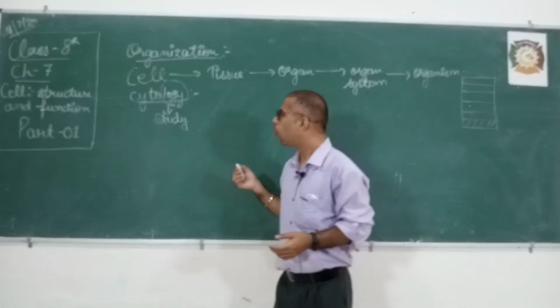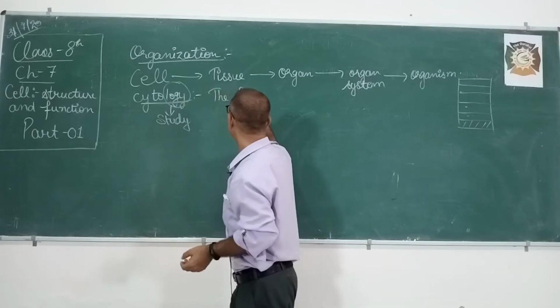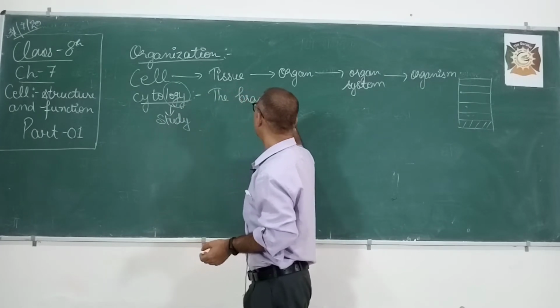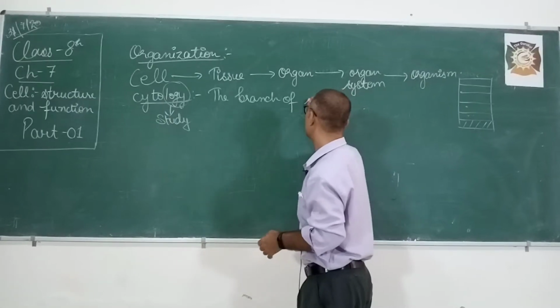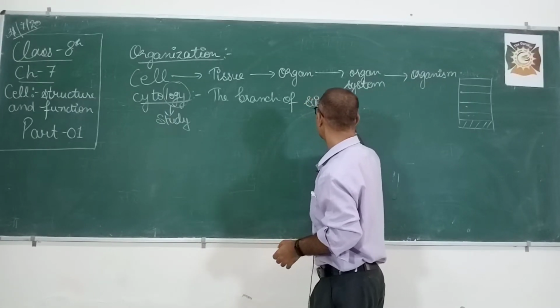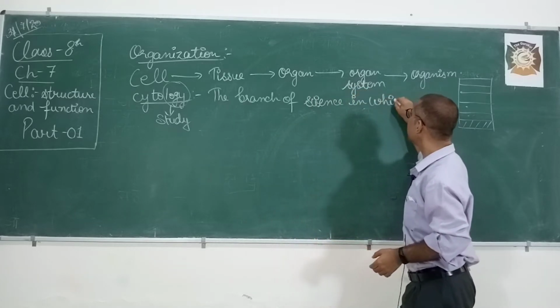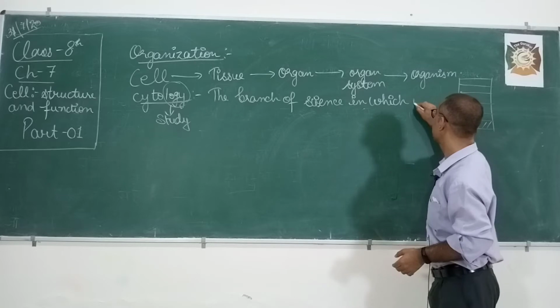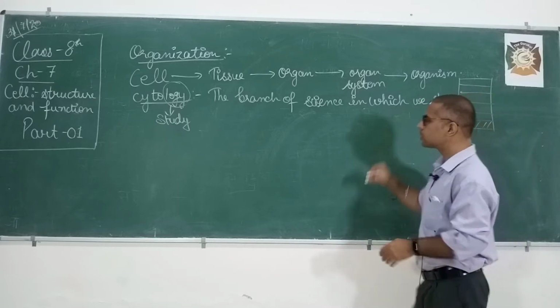So what is cytology? It is a branch of science, or a branch of biology, in which we study about cells.